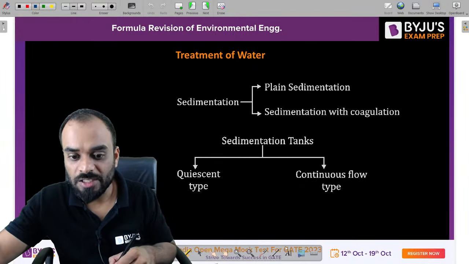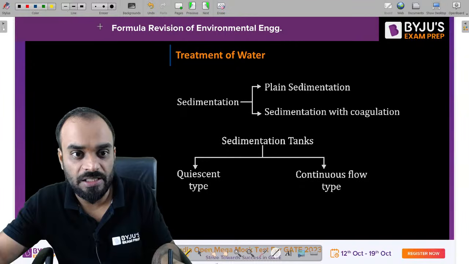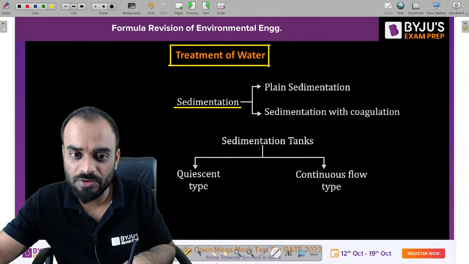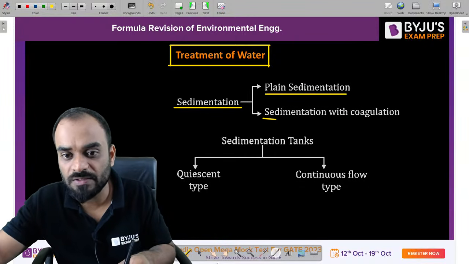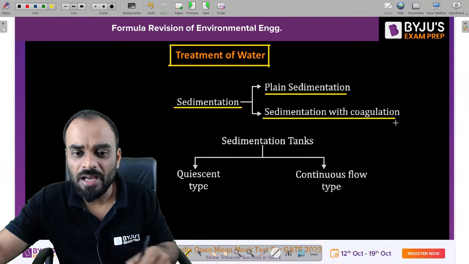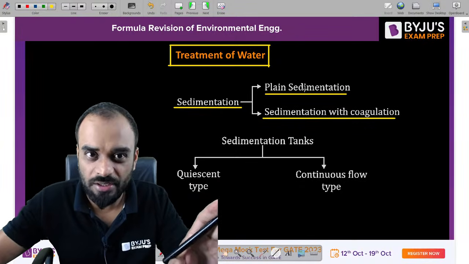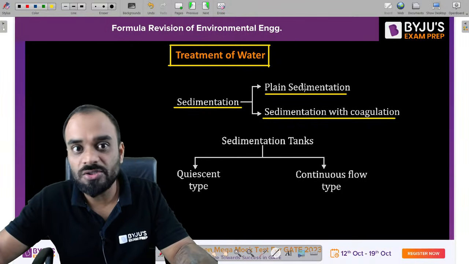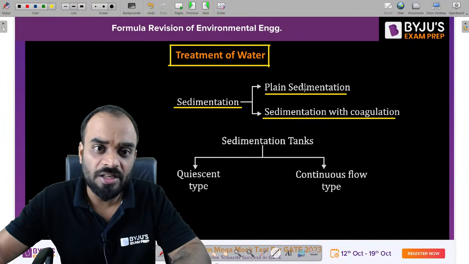Okay. Let's move to the next chapter, which is basically the treatment of water. In treatment of water, you know that, guys, one of the major things is sedimentation. Sedimentation has two types: one is plain sedimentation, second is sedimentation with coagulation, right? What is plain sedimentation? It is one in which we are not using any kind of coagulant. If you use a coagulant in the water, that means you are trying to increase the size of particle. That is the purpose only, right? But in plain sedimentation, we are not doing it.